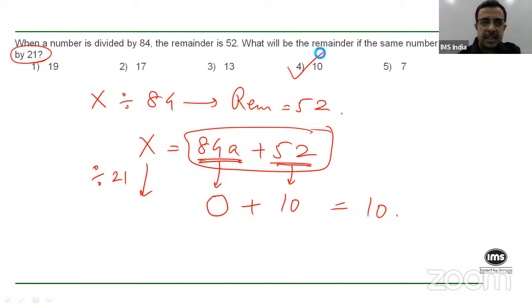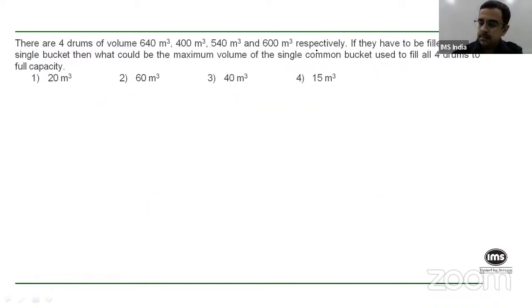Okay, right? So let's move on to the next question then. Again, go through this question. I'll give you about 30 seconds to solve.